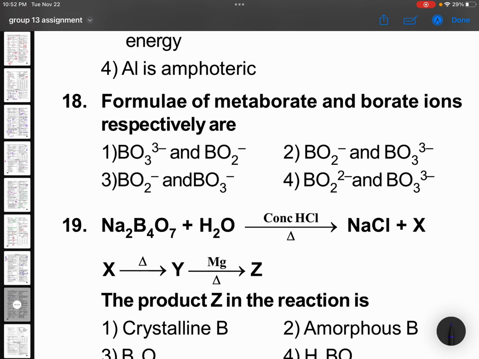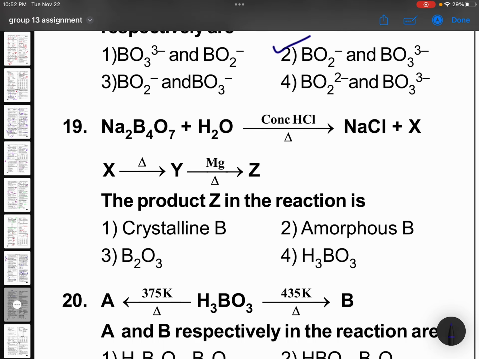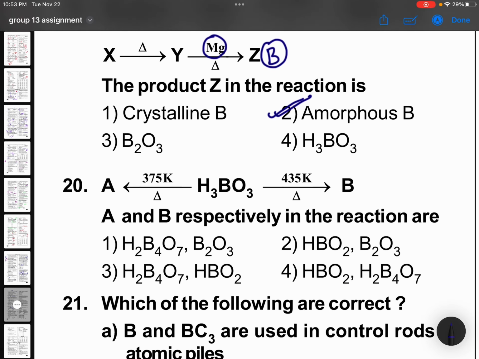Formulae of metaborate and borate ions respectively. Memory. Sodium borate, Na2B4O7, borax plus H2O in the presence of concentrated HCl, then X, Y, Mg. Okay, the product Z in the reaction is finally what you are going to use. Magnesium is a reducing agent, so you are going to get amorphous boron. Okay, this is amorphous boron. Boron preparation, you can say reduction by magnesium.